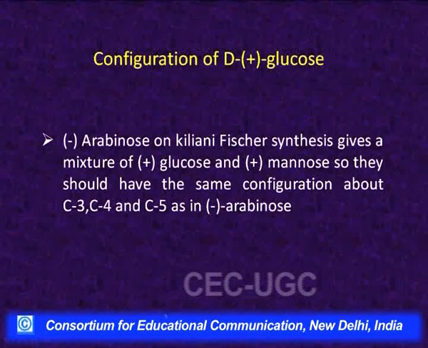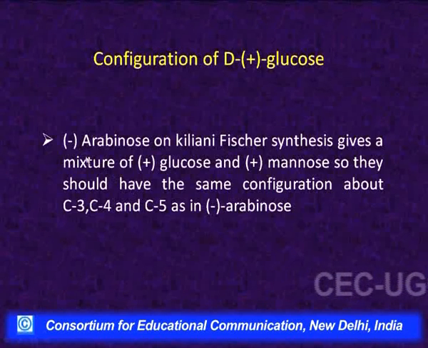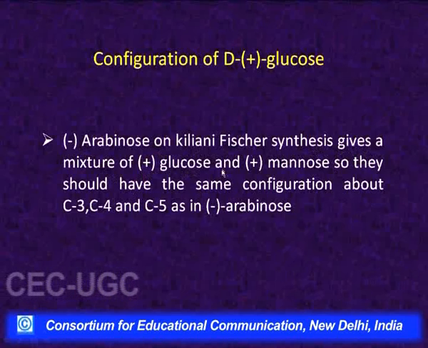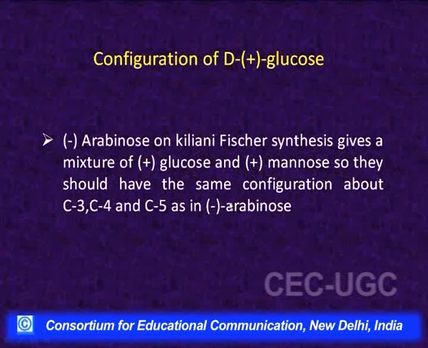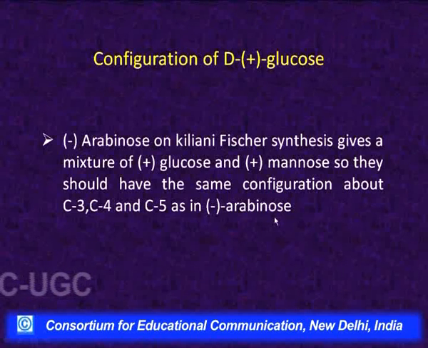Then the next evidence: we know that minus arabinose on Kiliani-Fischer synthesis gives a mixture of plus glucose and its epimer plus mannose. So, they should have the same configuration about C3, C4 and C5 as in the case of minus arabinose. I discussed before in Kiliani-Fischer synthesis that the CHO group that is there becomes the epimeric carbon, and there we get the 2 isomers. So, the configuration at the lower 3 carbons is not disturbed, it remains the same.